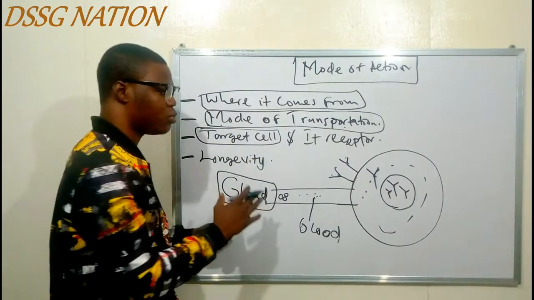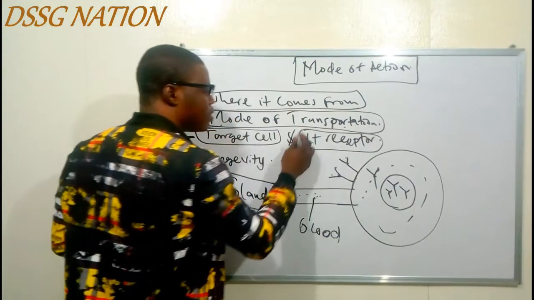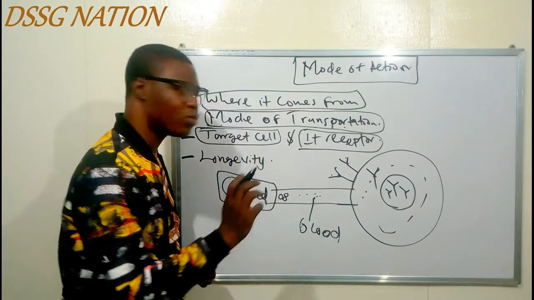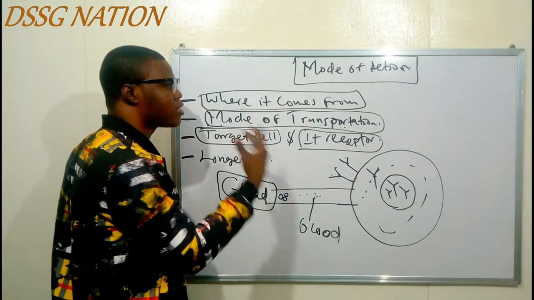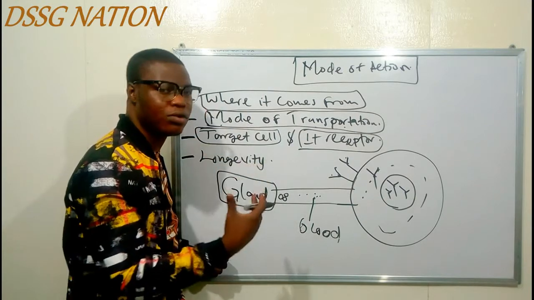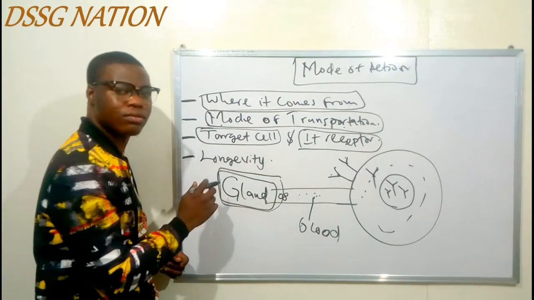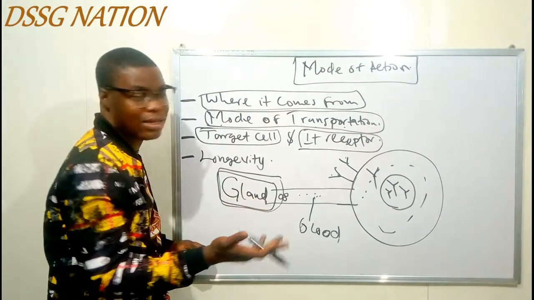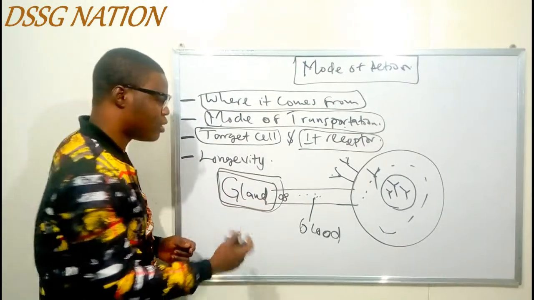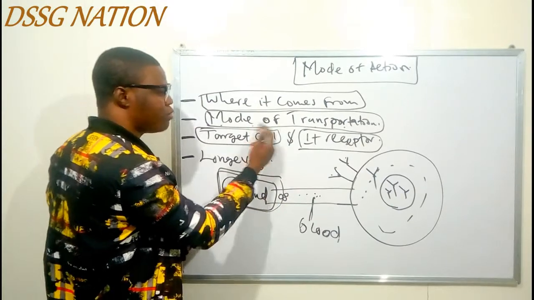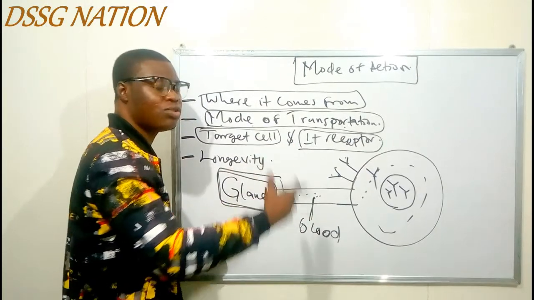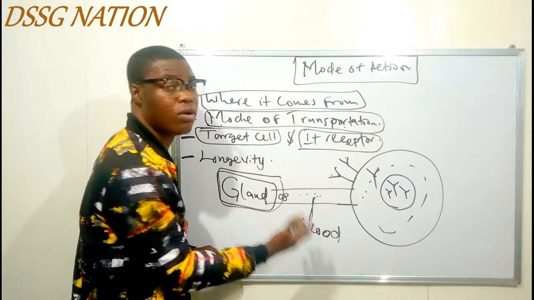And we've done justice to what? To the receptor site. So a quick recap. When you are asked to write a mode of action of a hormone, 5 marks, you start by saying the hormone is secreted by the gland. You can choose to put a gland as an example. Then it is secreted into the blood, that is your mode of transportation, and tell them that it is going to travel throughout the body before finding its way to the cells or target tissue.